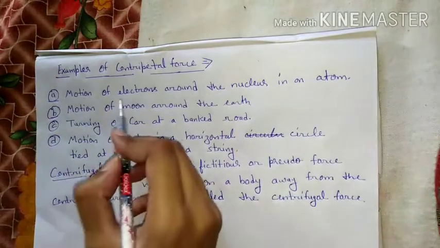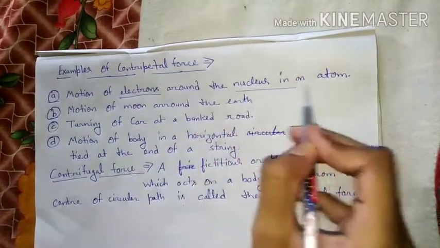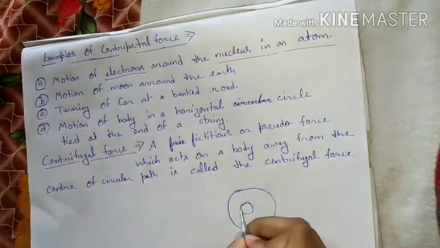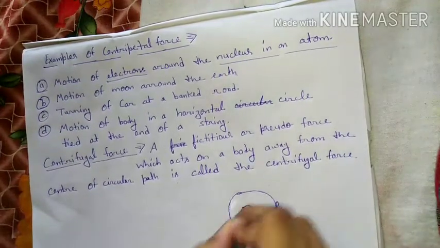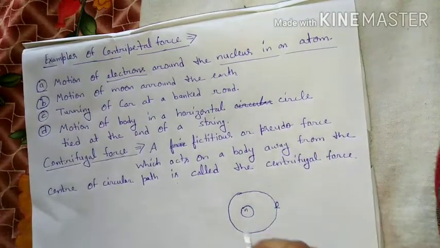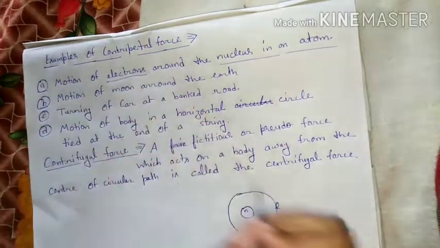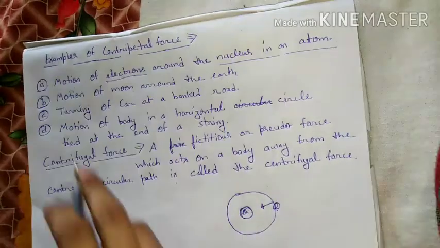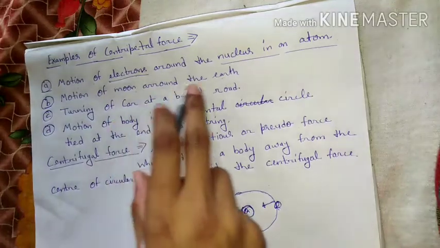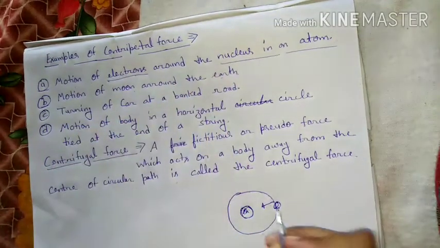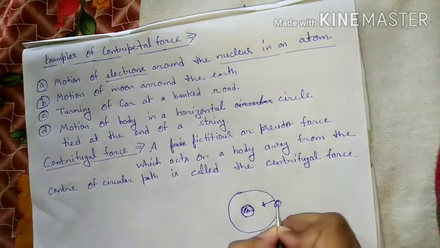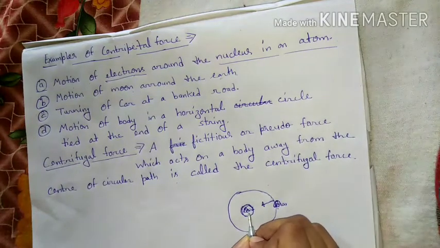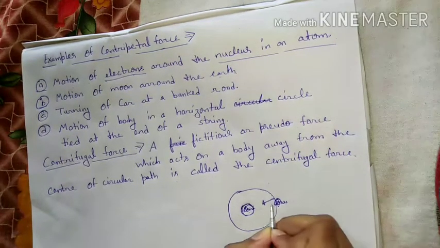Our first example is the motion of electrons around the nucleus in an atom. Every atom is made up of two things: one is the nucleus and the other is electrons. Electrons revolve around the nucleus. The motion of electrons around a nucleus is circular motion, and the force acting towards the nucleus is known as centripetal force. Our second example is the motion of the moon around the earth. Here is the earth and here is the moon. The moon is revolving around the earth. A force is acting between earth and moon, and this force is known as the centripetal force.